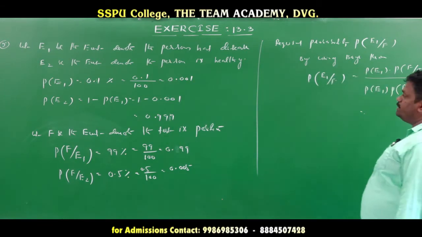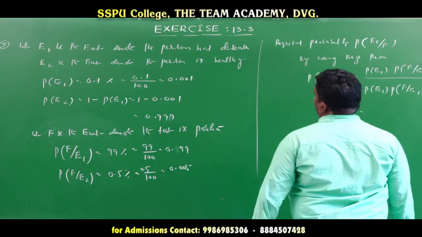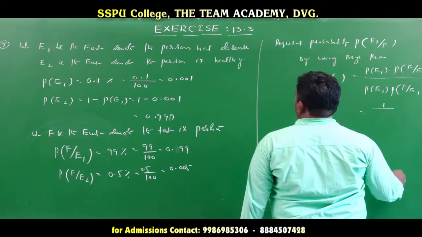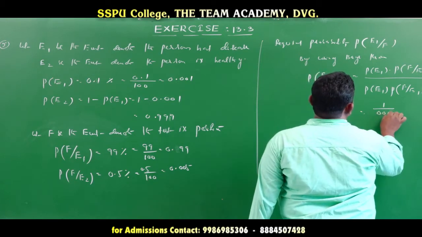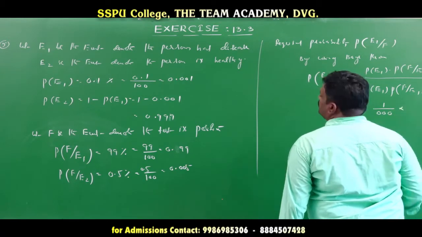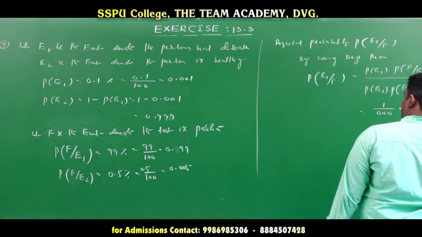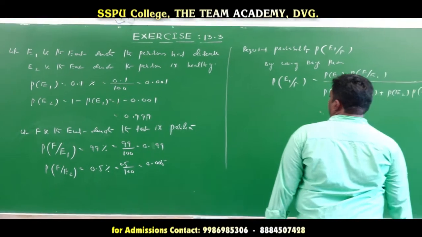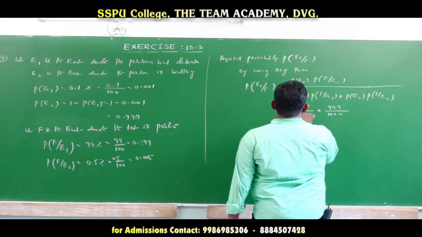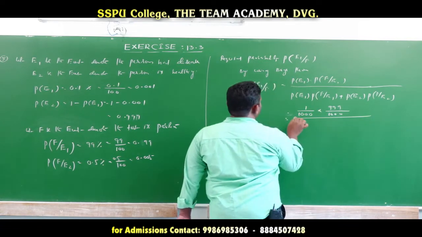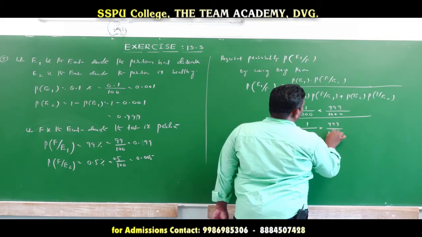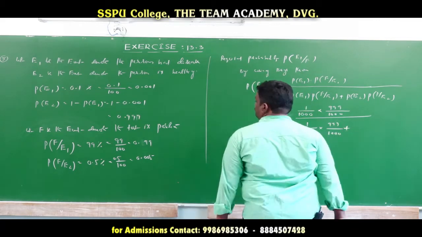Probability of E1 is 1 by 1000. So 1 by 1000 into this value, again how much? 1 minus 0.001, so that's 999 by 1000. Cancellation is easy. So that's 1 by 1000 into 999 by 1000 plus